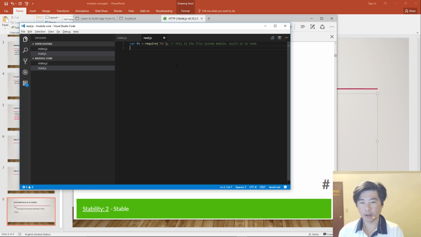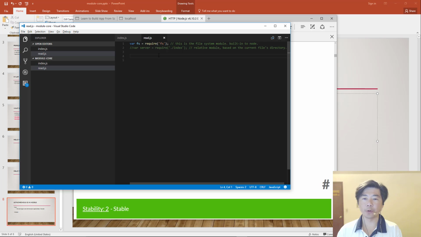For example, we can require the original server file that we wrote earlier this way, require ./index, like that. This is saying that this is a relative module, based on the current file's directory. We'll talk a little more about all the different ways of doing require later, but for now, just keep that in mind.